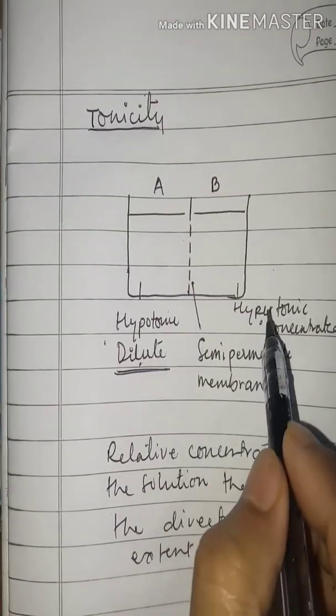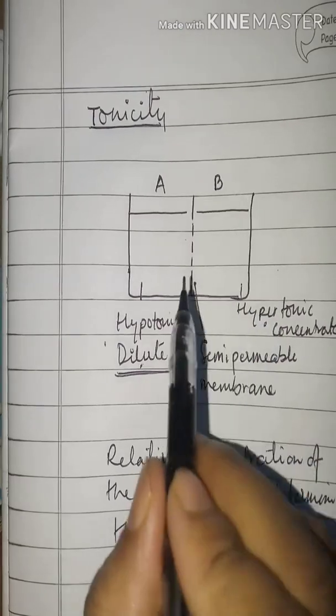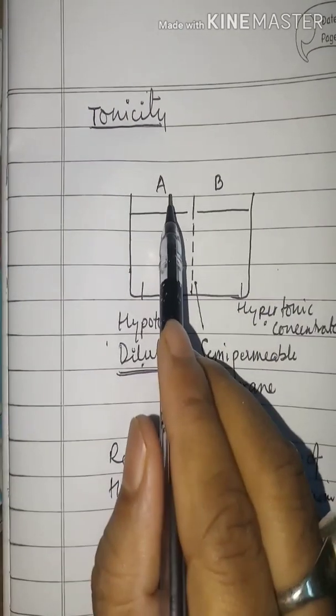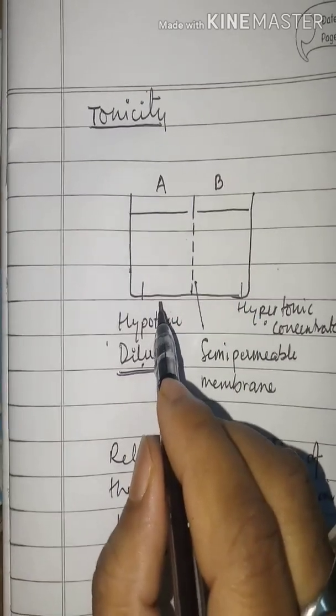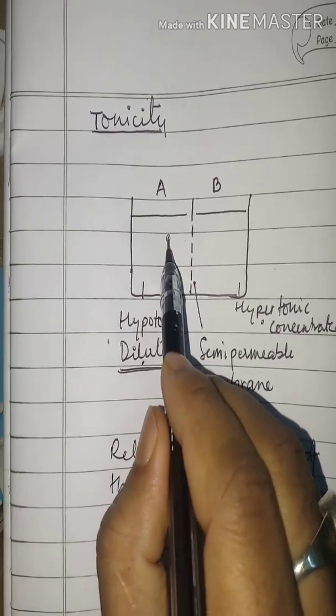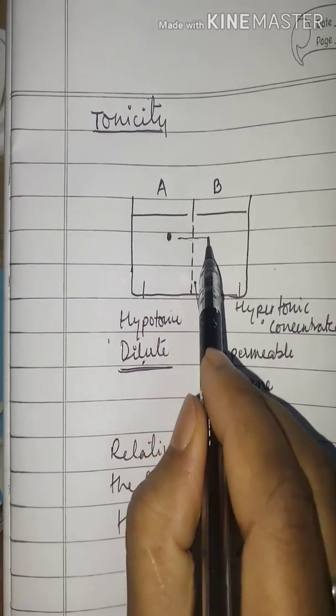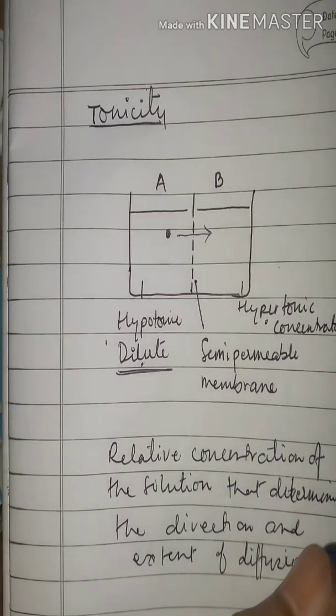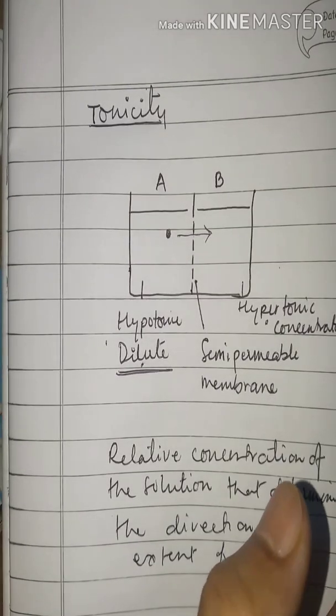Hypertonic, dilute, concentrated. So it is clear that if solution A contains dilute solution, more water is present here, so water from here will diffuse into B. All of you are getting?